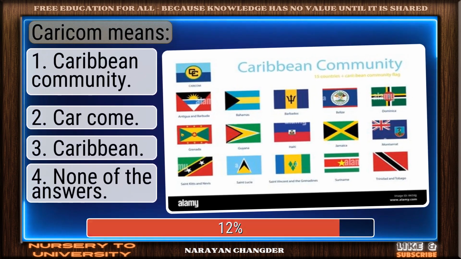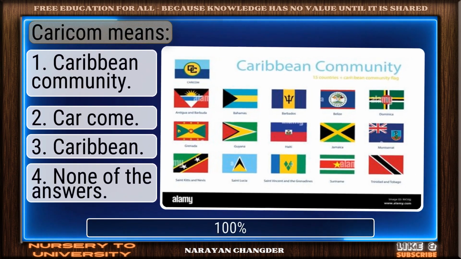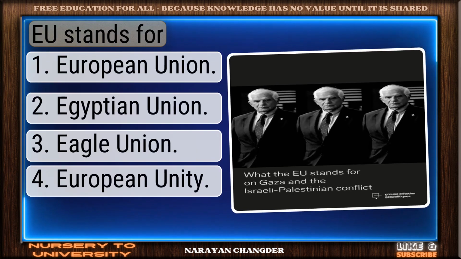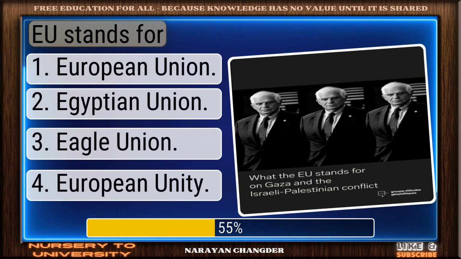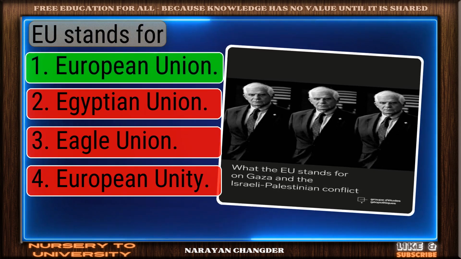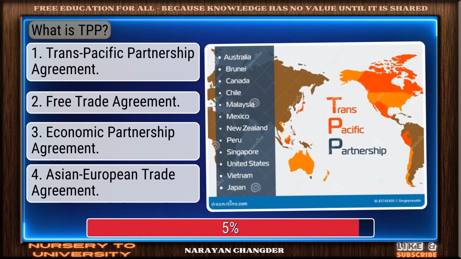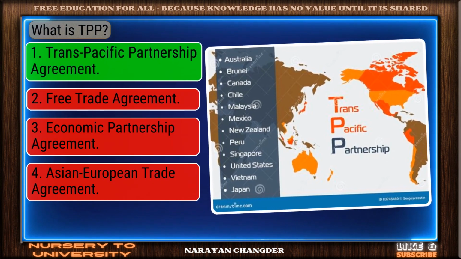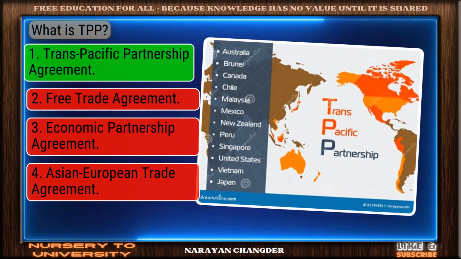CARICOM means. Valid point. Caribbean Community is true. EU stands for. Well picked. European Union is the correct answer. What is TPP? Excellent. Trans-Pacific Partnership Agreement is a brilliant choice.